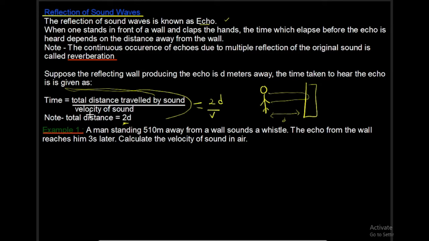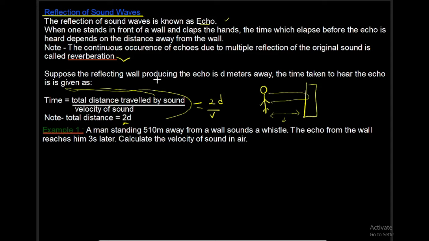So whenever you're looking at echo, please don't forget, the time taken for the sound to be heard back is equal to 2d over v. This is the formula for calculating the time that will elapse whenever you have a case of echo. Now, here they said the continuous occurrence of echoes due to multiple reflection of the original sound is known as reverberation. Reverberation is a continuous occurrence of echo due to multiple reflections of the original sound.